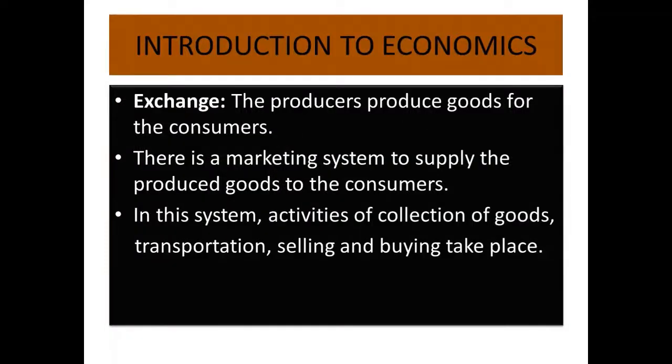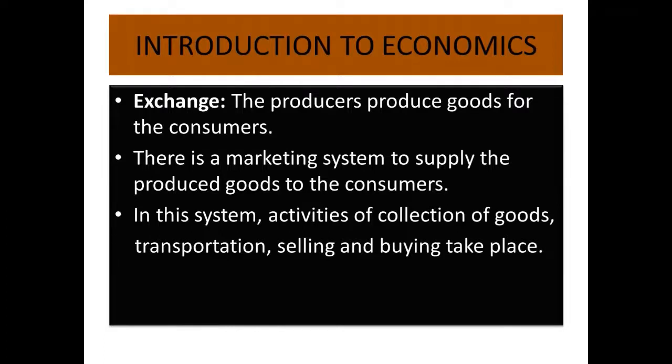Next one is exchange. The producers produce goods for the consumers. There is a marketing system to supply the produced goods to the consumers. After the production, those goods should reach the place of the consumers for their consumption. In this system, activities of collection of goods, transportation, selling and buying take place.